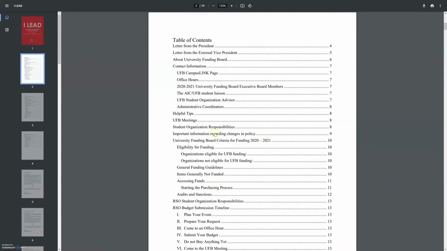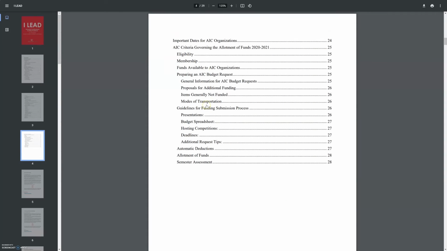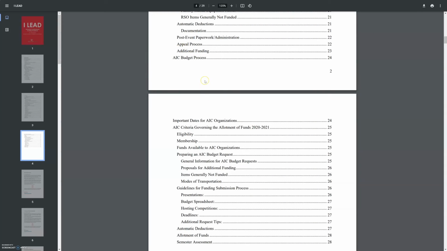You can see right here, it talks about simple things such as responsibilities, and it highlights some of the things we already talked about in the video, but all the information for eligibility and for how UFB does our funding process can be found in this beginning section. The other important section is near the end, and that is the section that focuses more on the AIC funding process. You can see it right here, AIC budget process. In this section you'll find deadlines for submissions as well as other information on what you must include in your budget submission process. So that's all in this section.